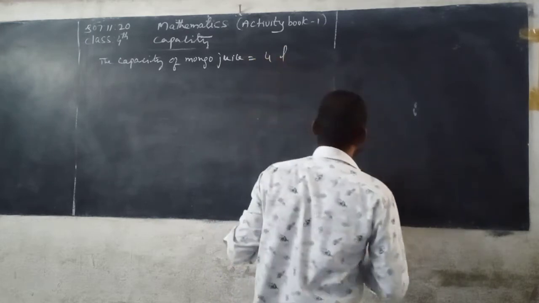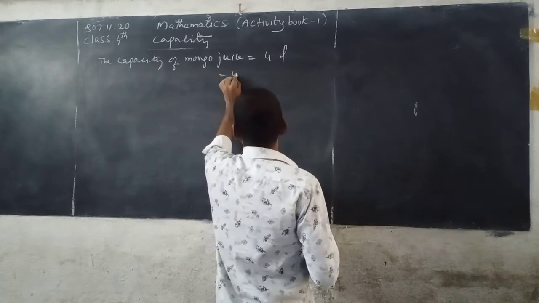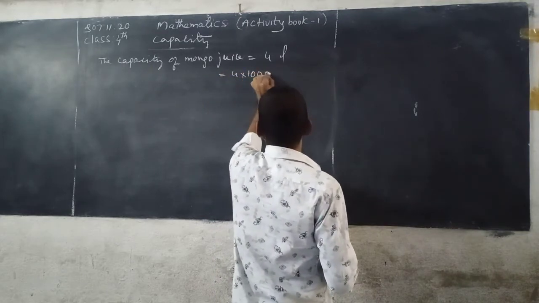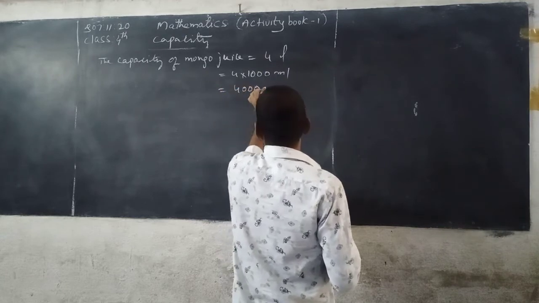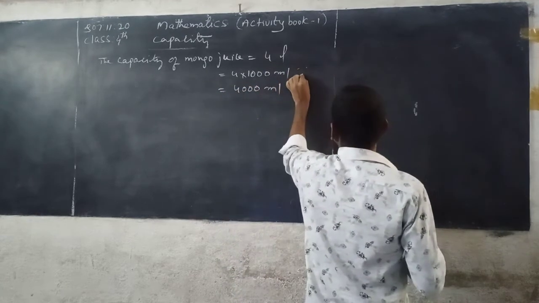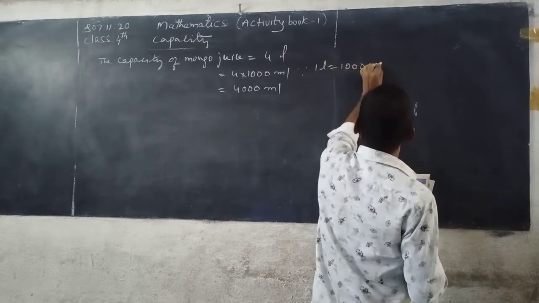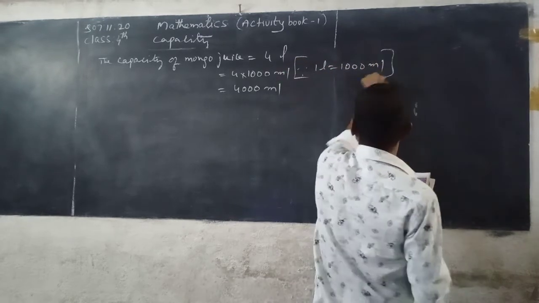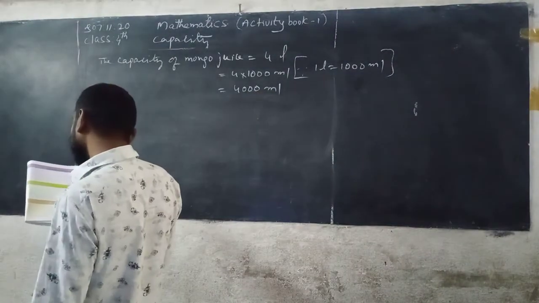So liters is converted into milliliters, means multiply with 1000. 4 into 1000 milliliters, so you can get 4000 milliliters, since 1 liter is equals to 1000 milliliters. Write down. 1 liter is equals to 1000 milliliters.